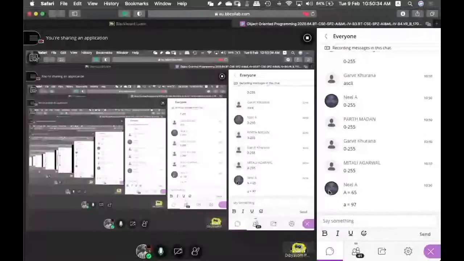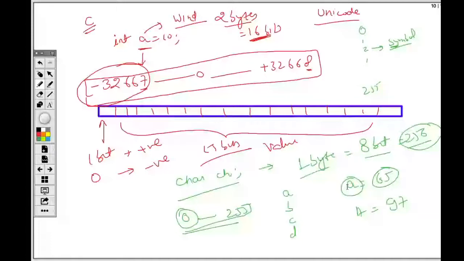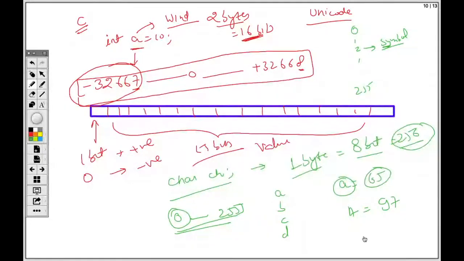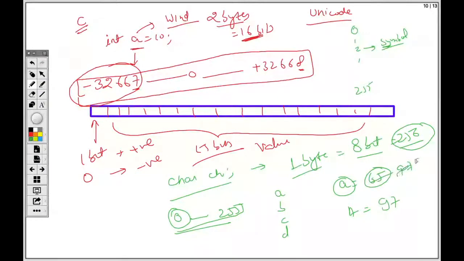Computers do not know ABCD either, they only know binary, right? So okay, I might be wrong, no problem. So computers do not know these ABCD or all of these things, right? Let me correct: this is 97, this is 65, okay?